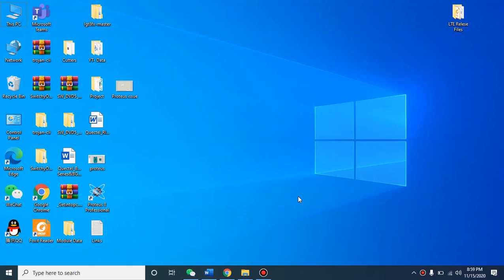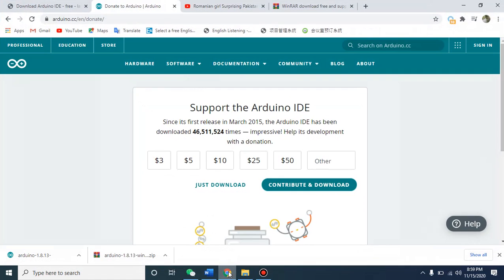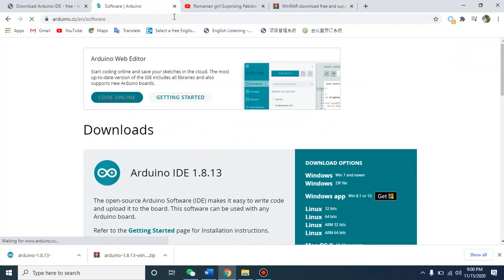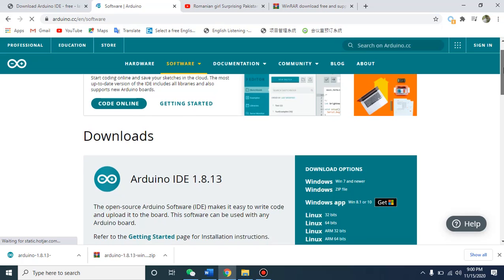For Arduino IDE, we can download it from the Arduino official website. The link is also given in the description. Here I have the link. I just copy this link. You can copy that link and paste it in the browser. Arduino IDE is basically a free IDE. You can use it. You don't need any license or any permission.